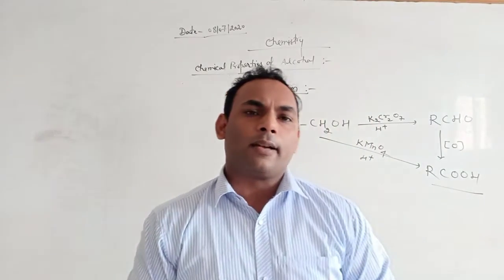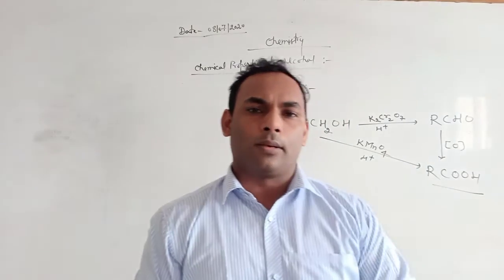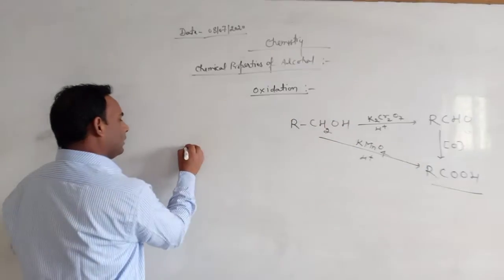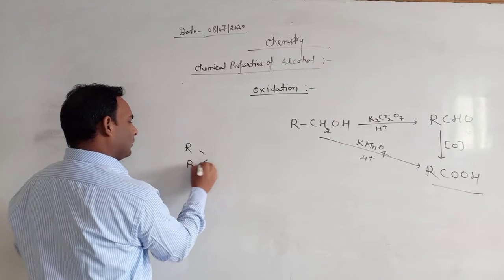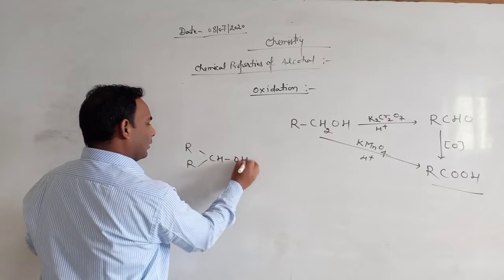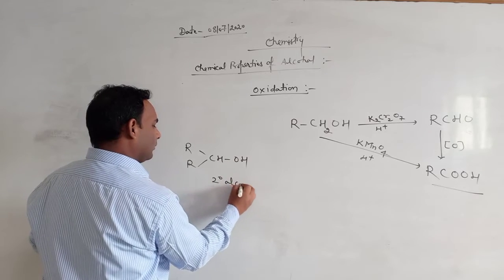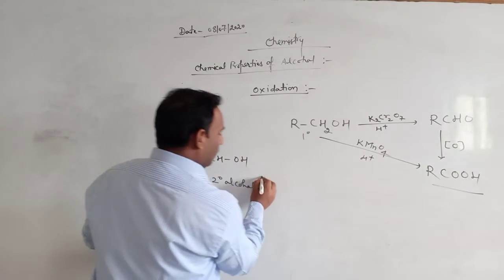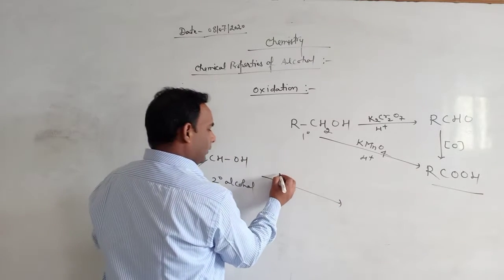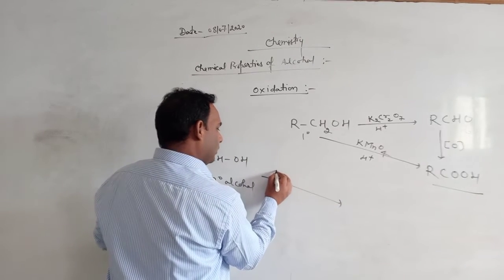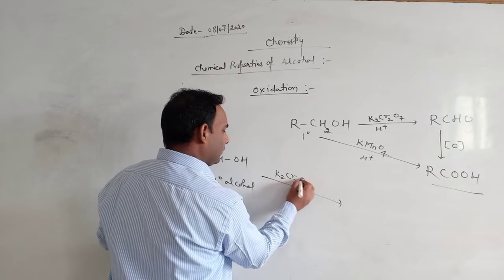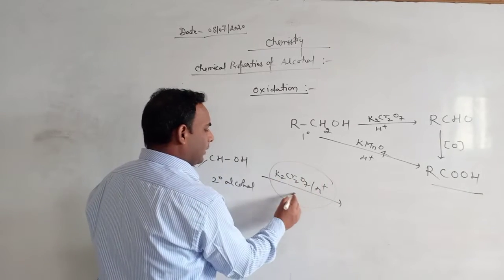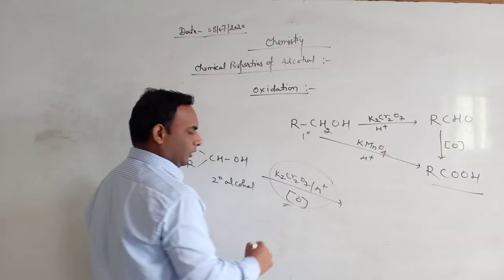Similarly, secondary alcohols are converted into ketones. When we take any secondary alcohol, this is secondary alcohol, then in the presence of acidic K2Cr2O7, it provides nascent oxygen for oxidation.